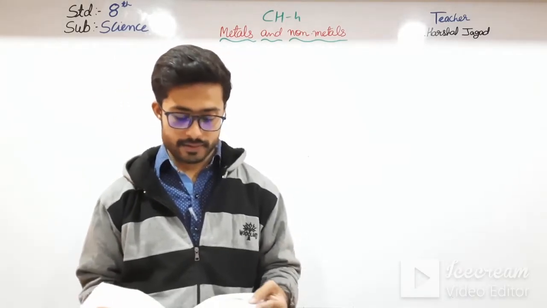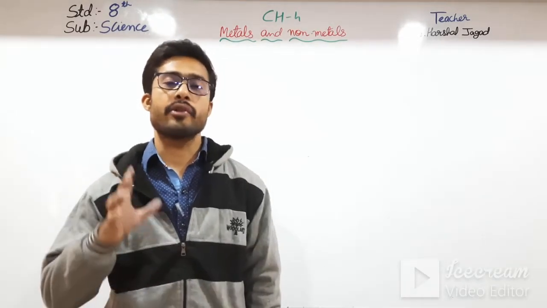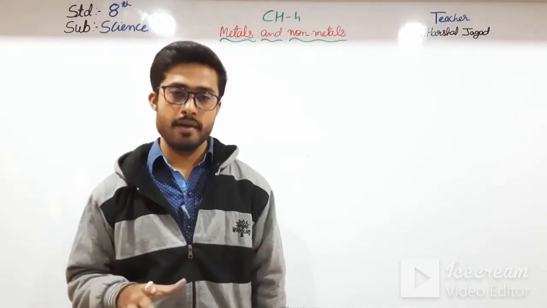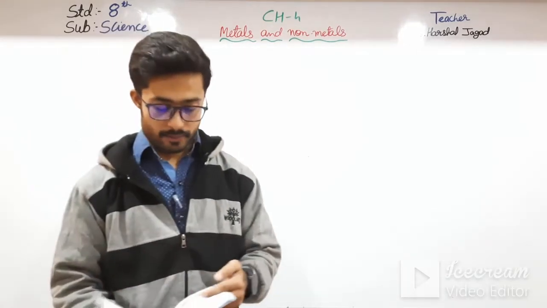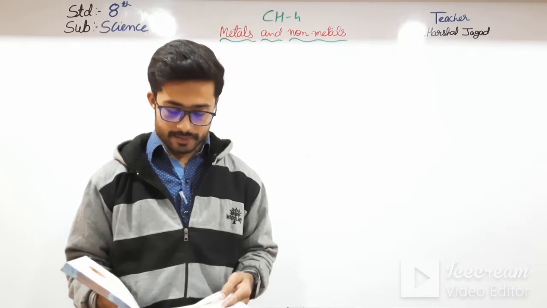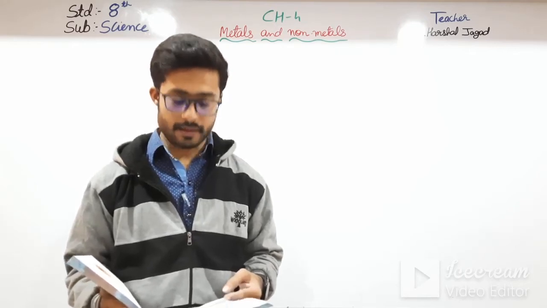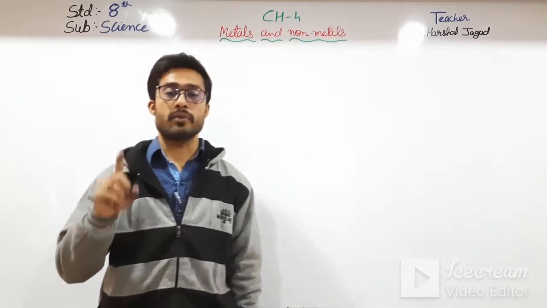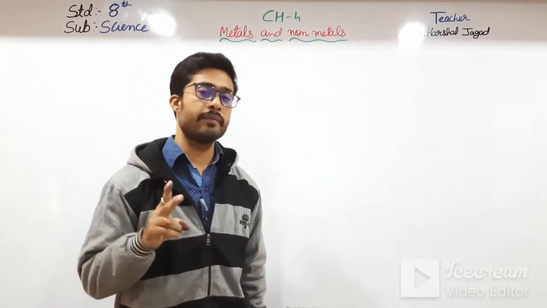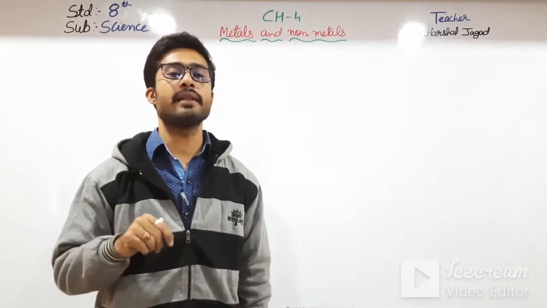And then we have seen about the hardness. We know that metals are usually hard. All the metals are usually hard, with some exceptions such as sodium and potassium, which are soft, and they can be cut easily with a knife.